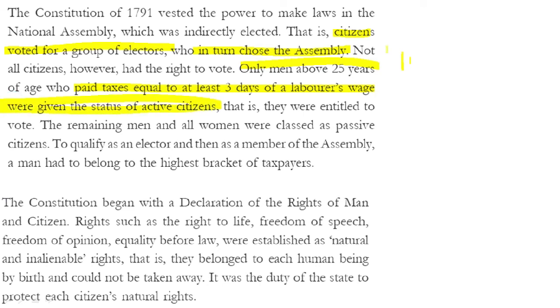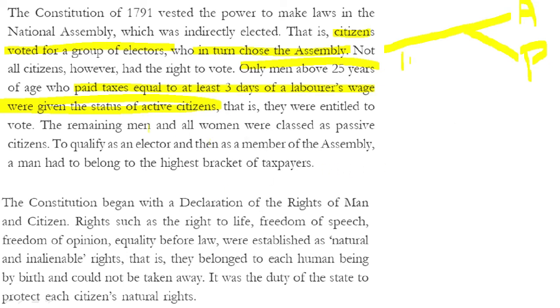Okay, so here we also get to see that this constitution divided the entire society of France into two different categories of active citizens and passive citizens. Clear? You can clearly see that the men above 25 years of age plus paying taxes equal to wages of 3 days of a laborer were accorded the status of active citizens, and they were entitled to vote.